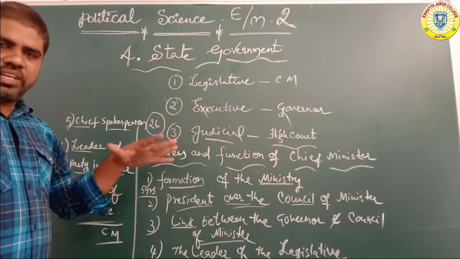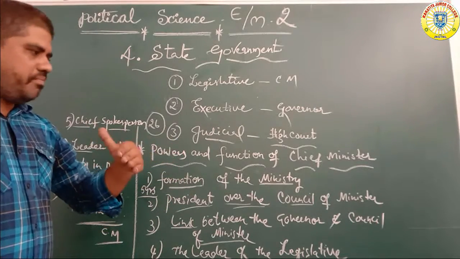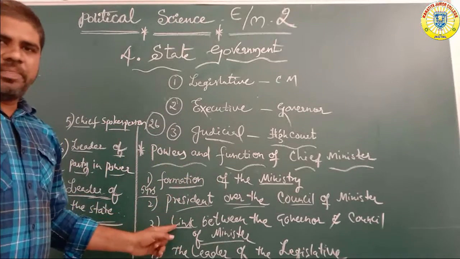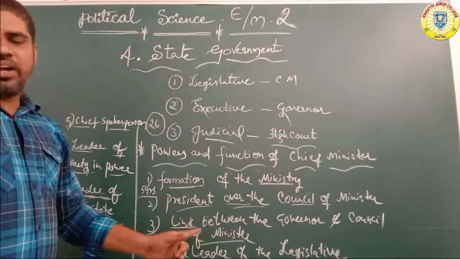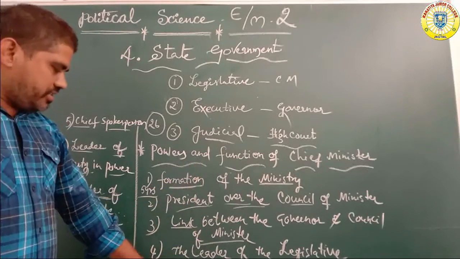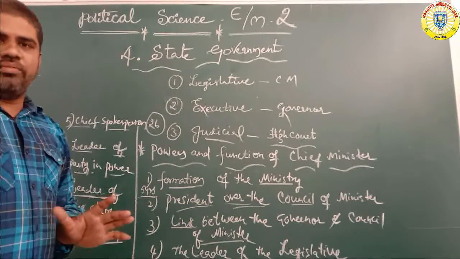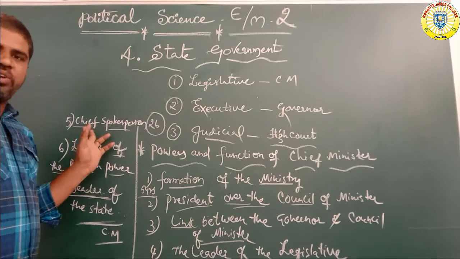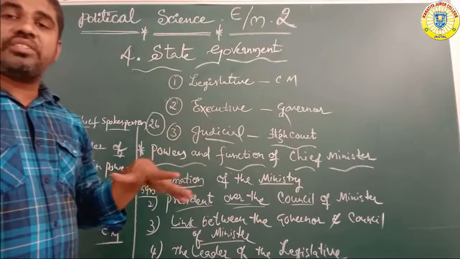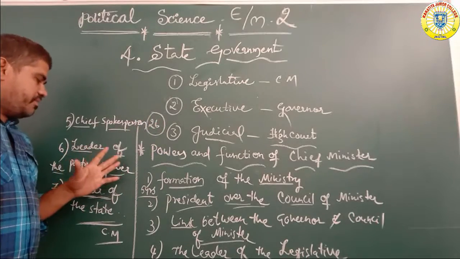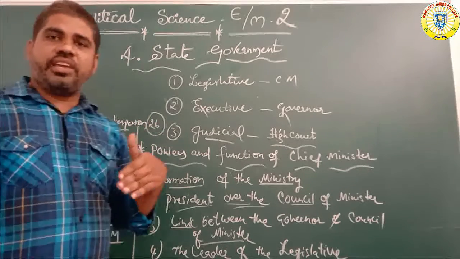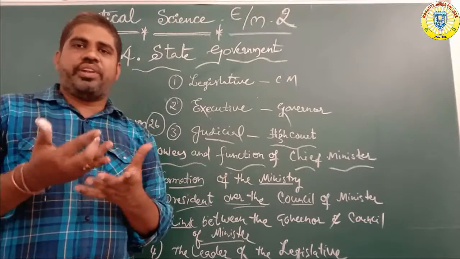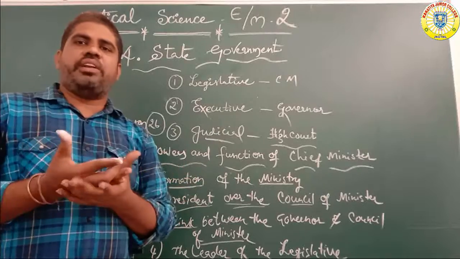The president appoints the chief minister, and sometimes ministers also. The chief minister is the link between the governor and the council of ministers. Next, the leader of the legislative members is also the chief minister, and the chief spokesperson of the state. Every state has a regional party, and the regional party leader is under the chief minister only.